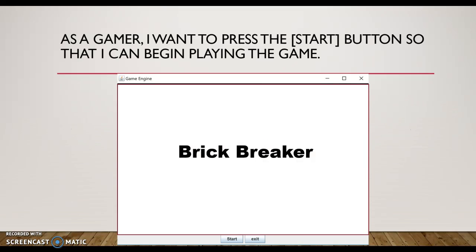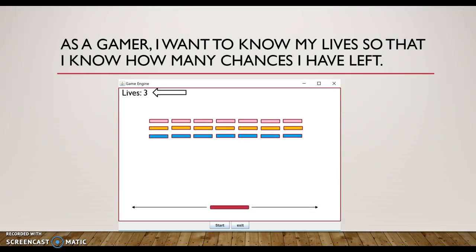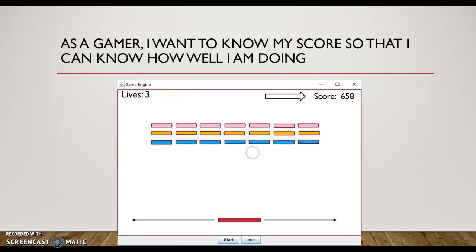As a gamer, I want to press the start button so that I can begin playing the game. As a gamer, I want to move the paddle using the left and right arrow keys so that I can navigate the paddle on the game screen. As a gamer, I want to know my lives so that I know how many chances I have left. As a gamer, I want to know my score so that I can know how well I am doing.